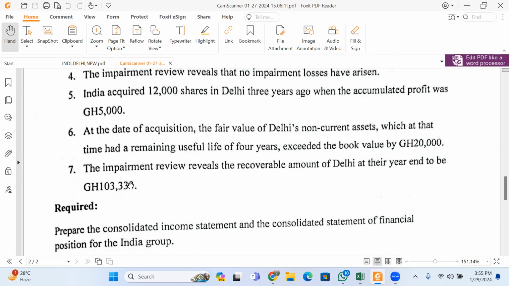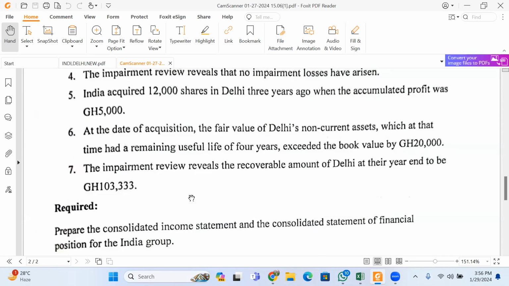They are telling you that at the end of the year, they have found out that the recoverable amount of Delhi is 103,000. What do they mean?